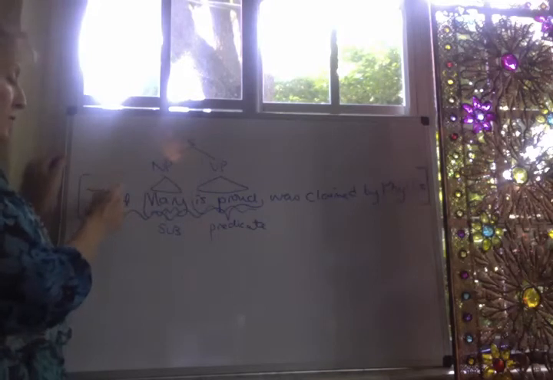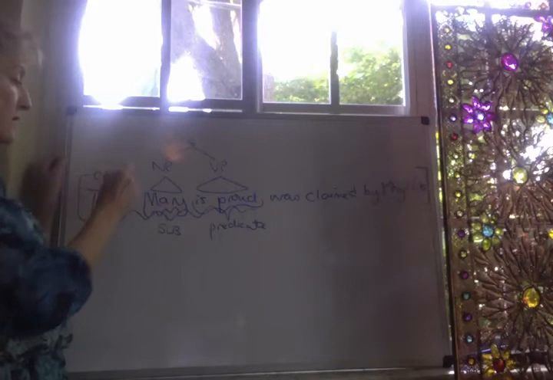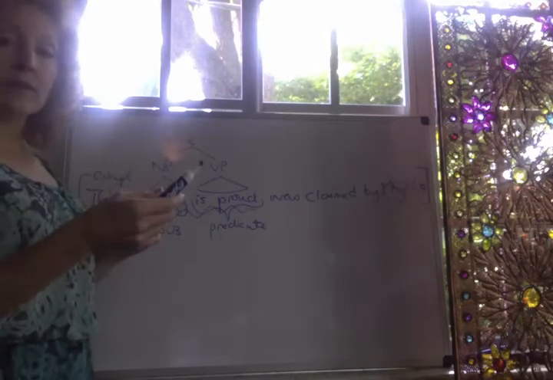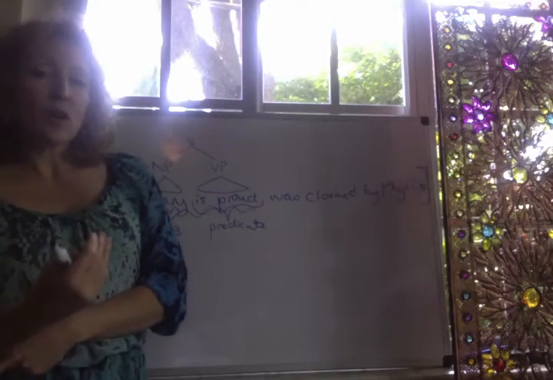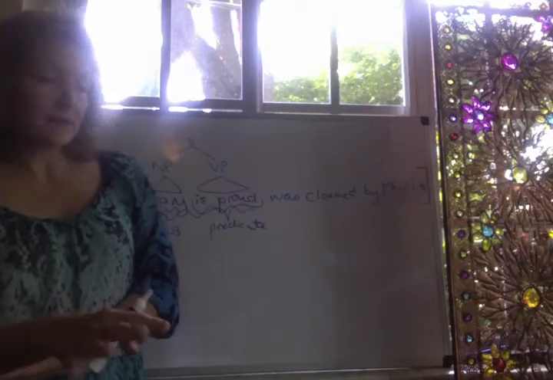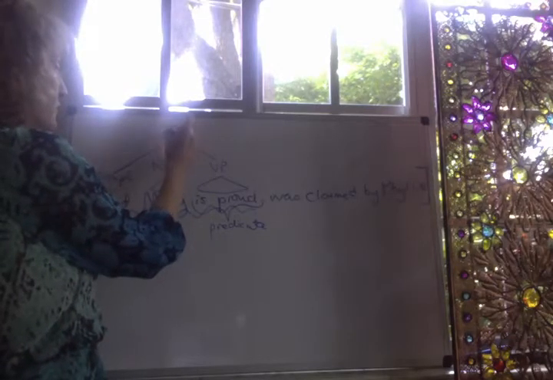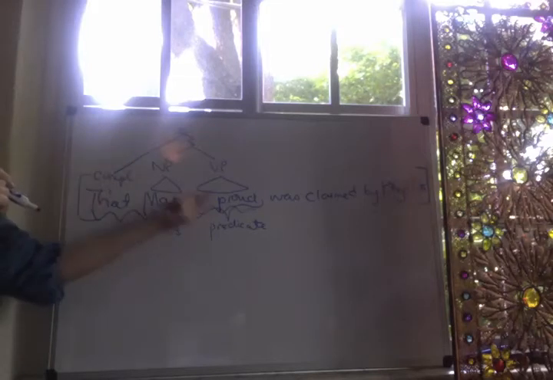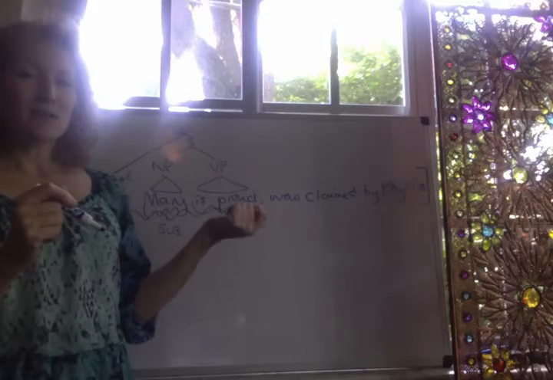And then we have this familiar that, right? Remember that we talked about that as being a complementizer? When you have that complementizer, it's forming a unit with the item that follows it, and it's telling you that the item following it is going to be a sentence. So we said that you can add the complementizer and consider this to be an S-bar. However, if we had just that amount of structure for this sentence, things would still be puzzling, right?